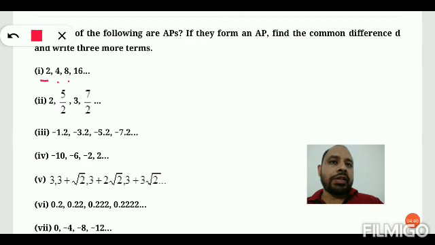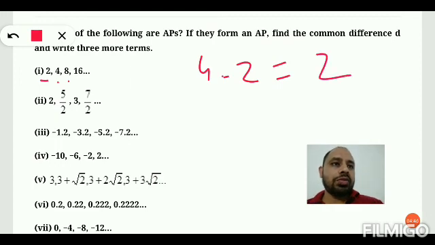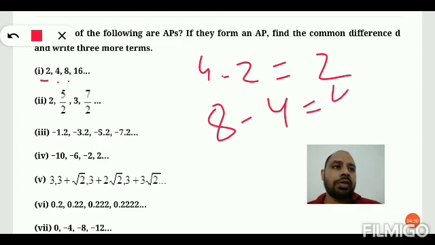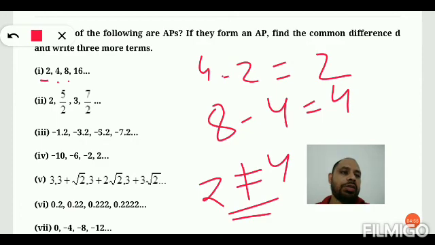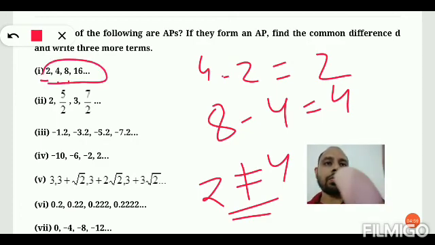Okay, if we find the difference, 4 minus 2, second term minus first term is 2, but third term minus second term is 4. Here 2 is not equals to 4, that's why it does not follow an AP. Therefore, this sequence does not follow an AP.